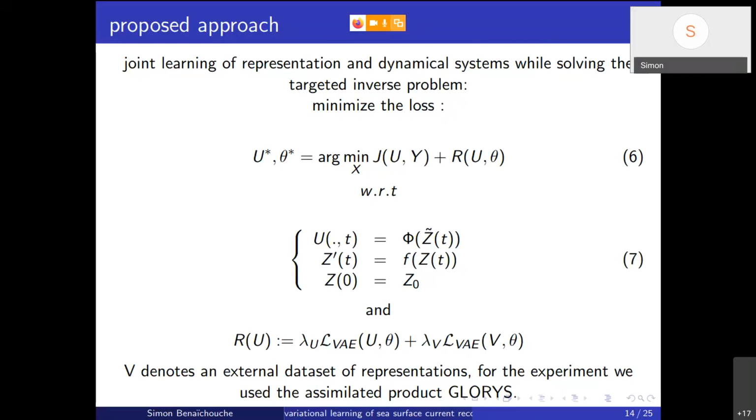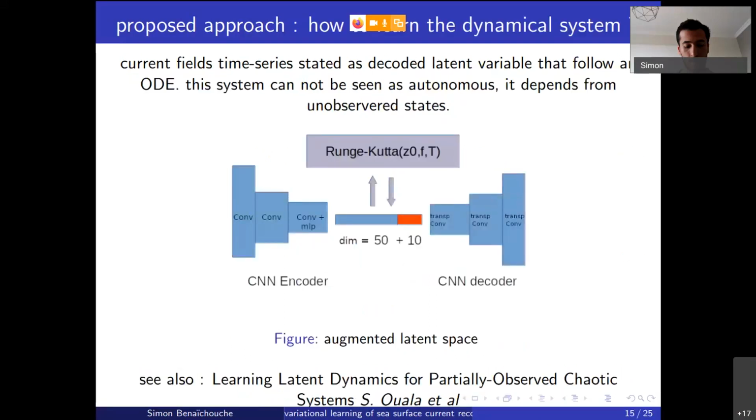yes, so you say that your minimization is in a latent space. Yes. So if I understand correctly, it's 50 plus 10 dimensions. Yes. And I would like to know if you had a look at these latent variables, and do they mean something?